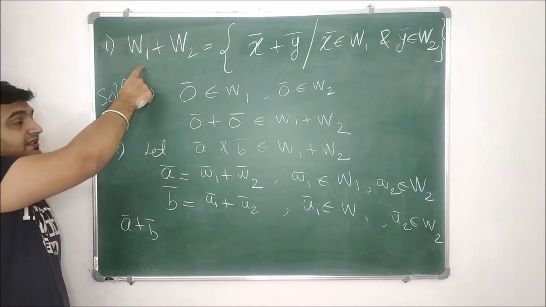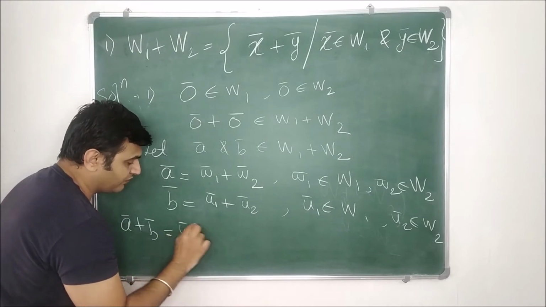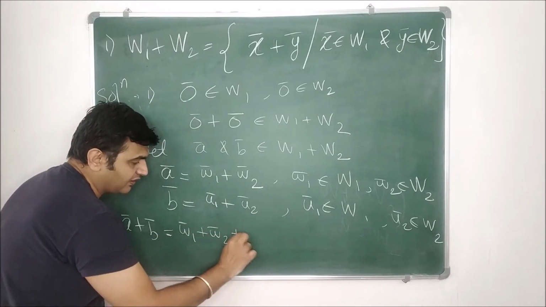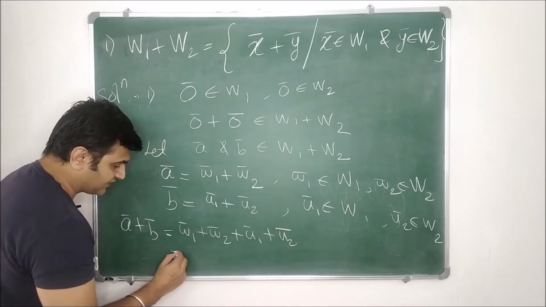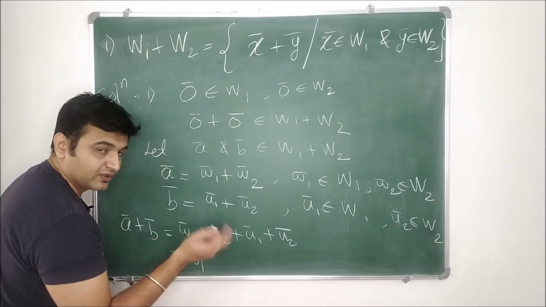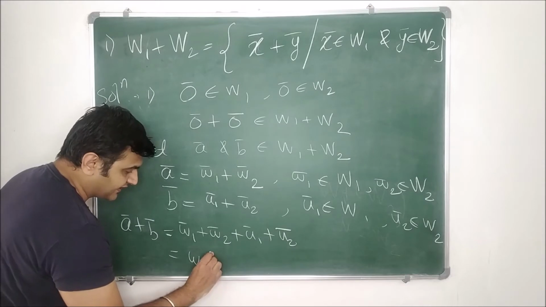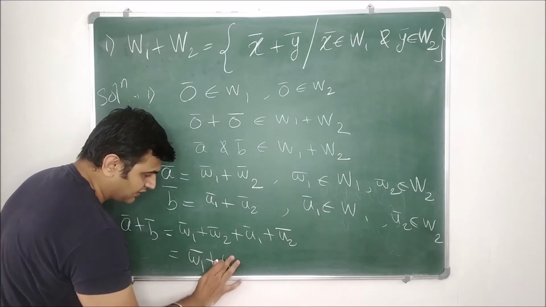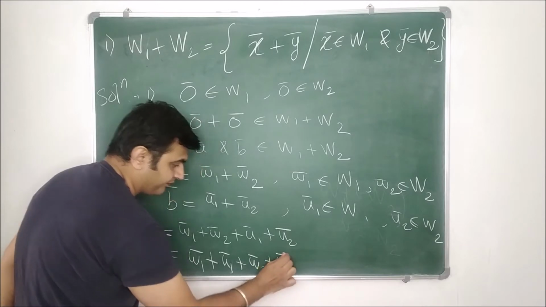Now when I add them, what will be A bar plus B bar? I want to show it is in this set. A bar plus B bar is w1 bar plus w2 bar plus u1 bar plus u2 bar. Because of commutativity, I can interchange them. After interchanging, I have w1 bar plus u1 bar plus w2 bar plus u2 bar.